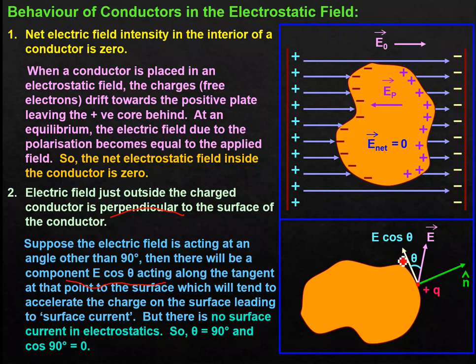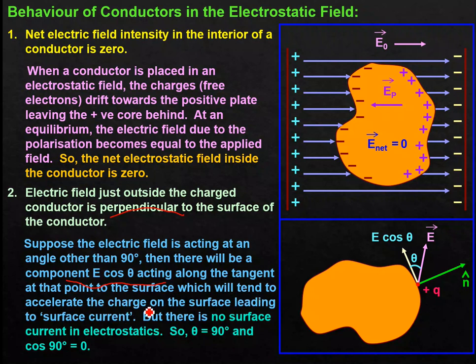It is the tangential component along the tangent at that point to the surface, which will tend to accelerate. Whenever any electric field is there and I place any charge here, this electric field will put a certain force on this charge, correct? And force means what? Acceleration. So acceleration will be there. So this tangential component at the point of surface will tend to accelerate the charge.